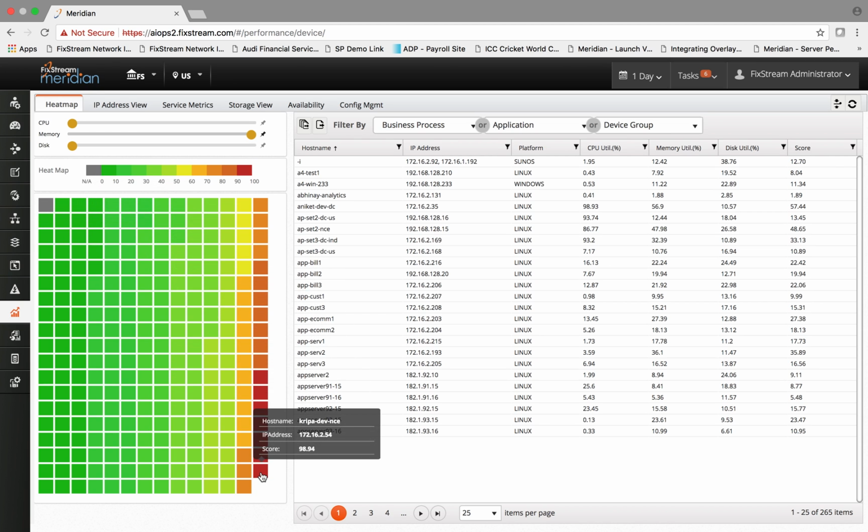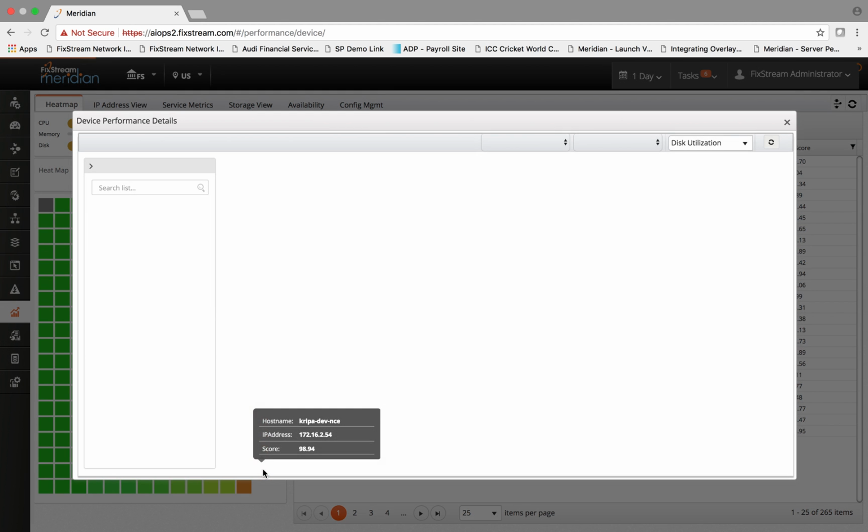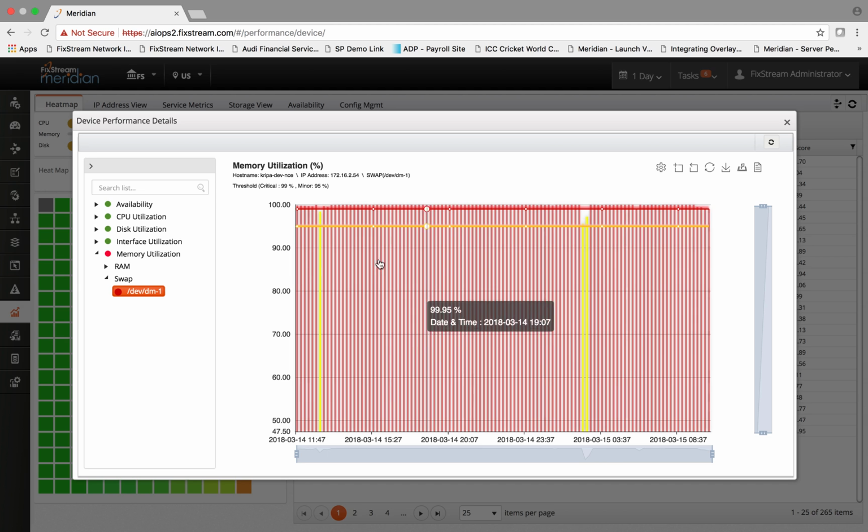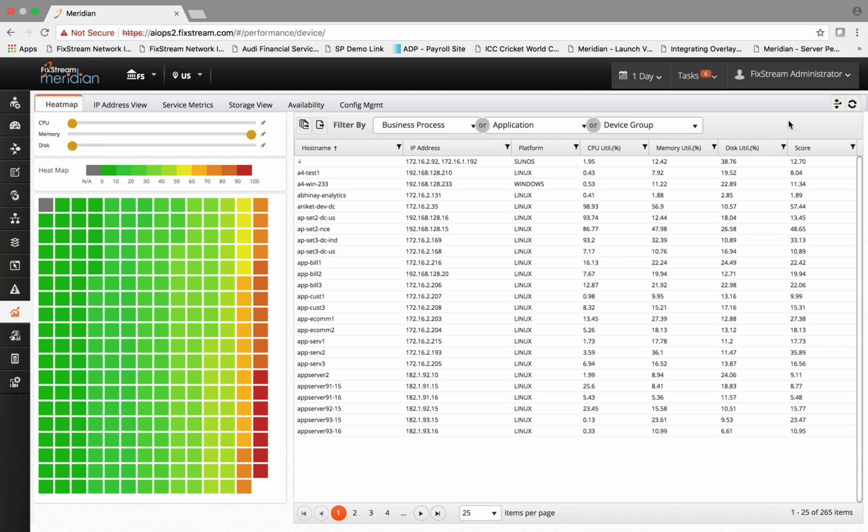Whereas on the right hand side, you can look at these VMs that have a 98.94% score. Those are consumed heavily on memory, and you can further drill down into the details and look at a historic trend of the memory utilization of those VMs. So this gives you the analytical input for you to do your resource planning, optimization, and management.